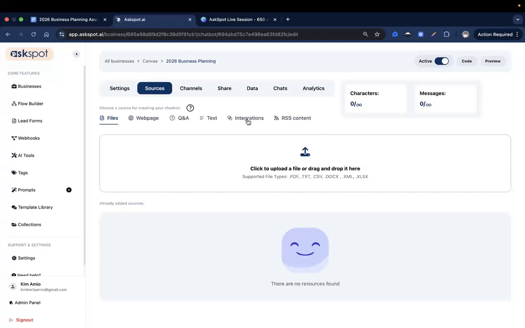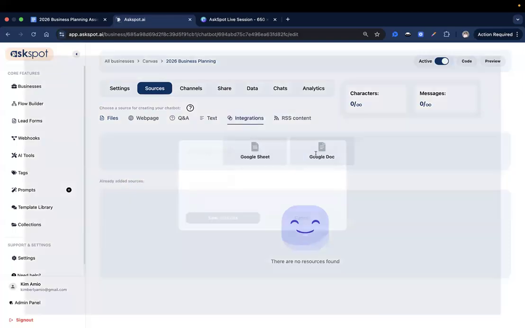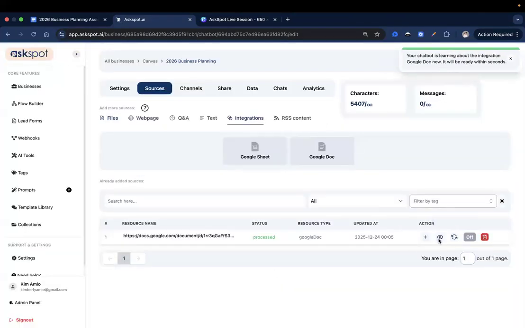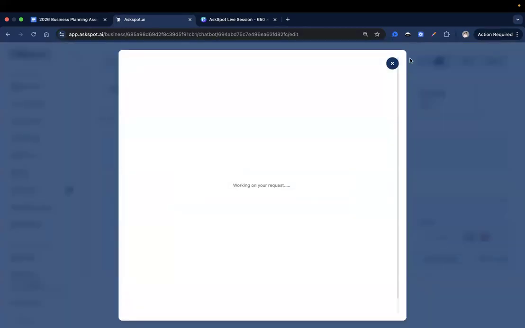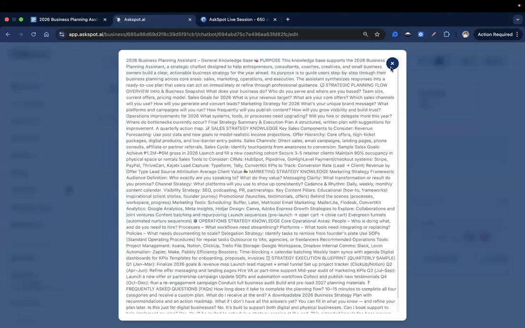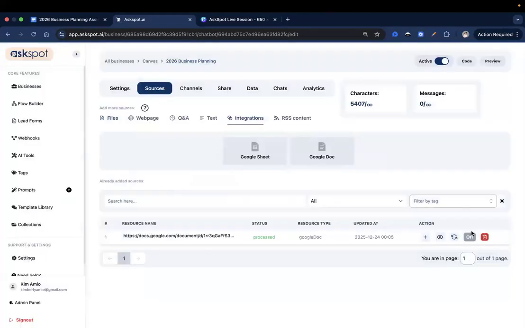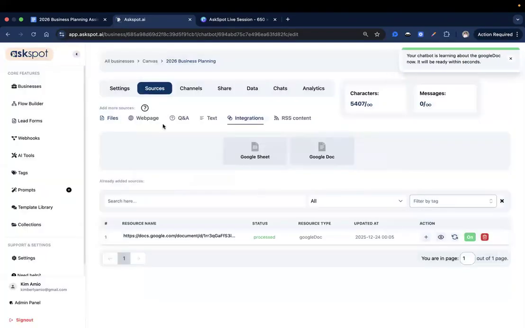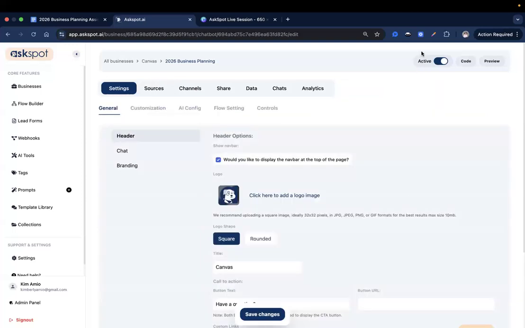Over here under integrations is where we will add our Google Doc. I made sure this is in public view mode first before I add the link right there, so that the AI will be able to digest its content and information. If you preview it from this eye icon right here, you'll see that it was able to digest this information. Let me just make sure the auto sync is on every week. That's fine. Awesome. Now that we added our source document, let's head on over to our settings.